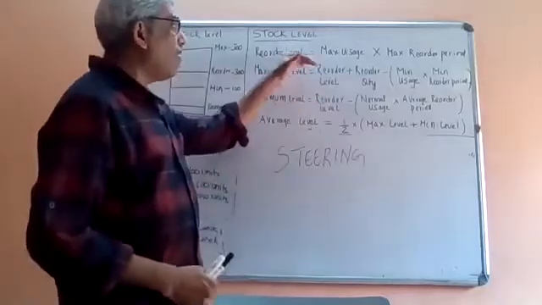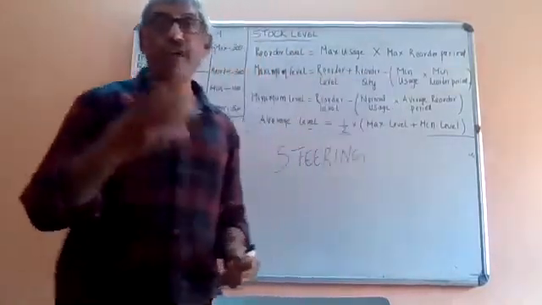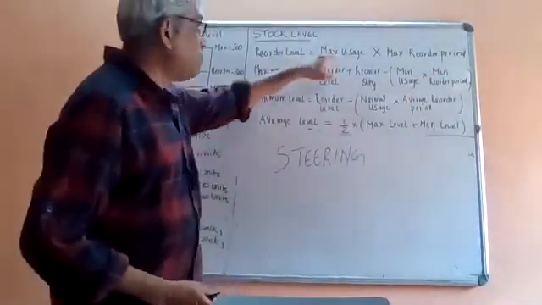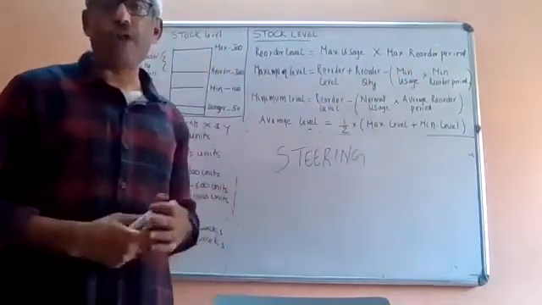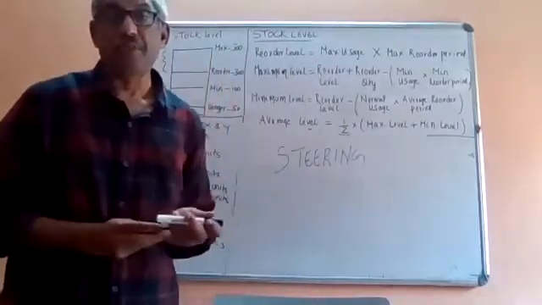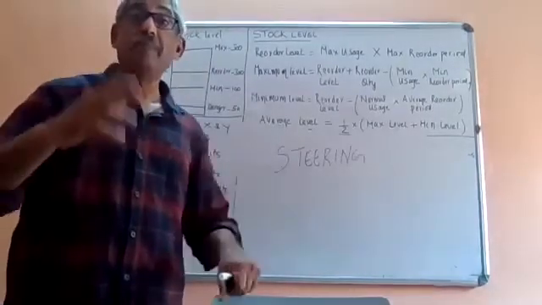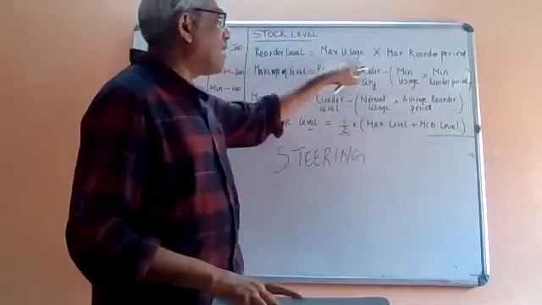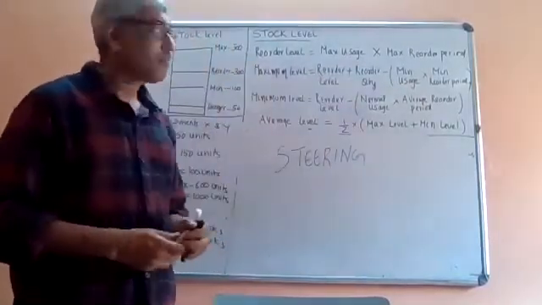Reorder level is maximum usage into maximum reorder period. All of you can write this formula. The formula for reorder level is maximum usage, where usage means consumption, into maximum reorder period. So maximum consumption into maximum reorder period is the reorder level.